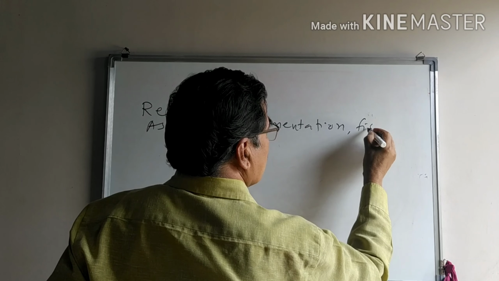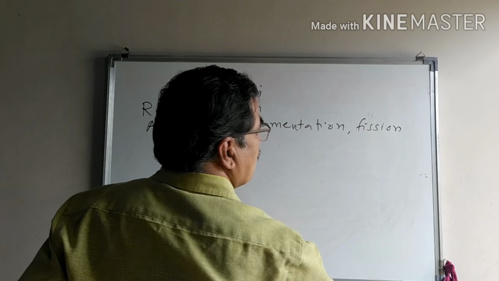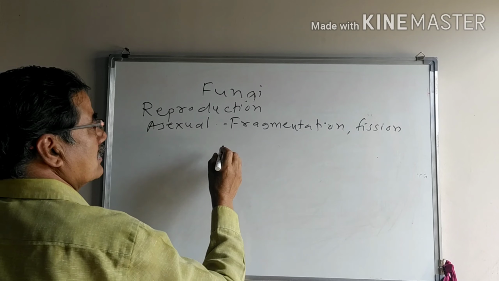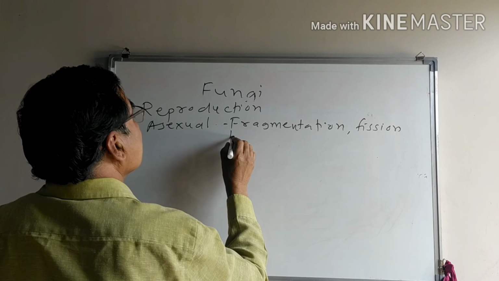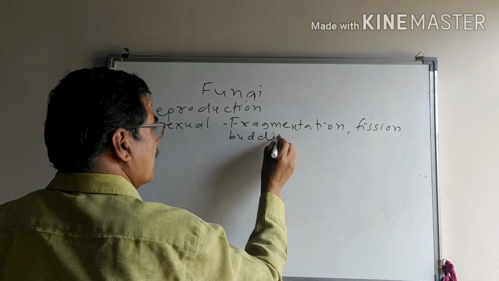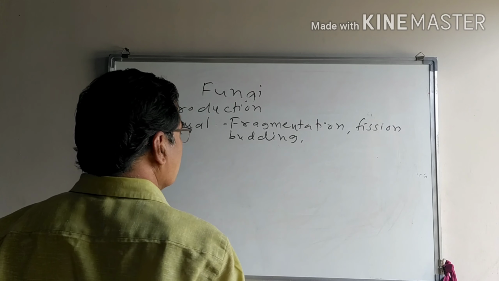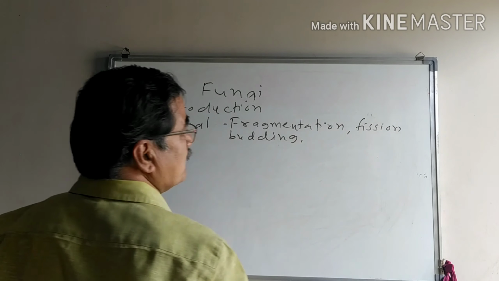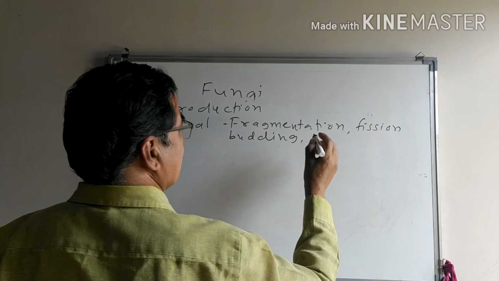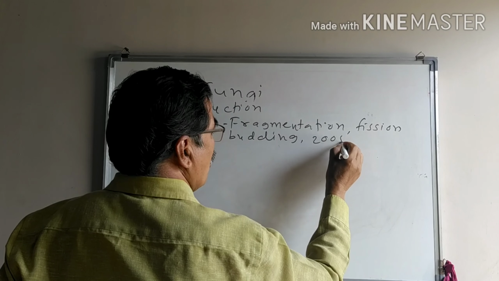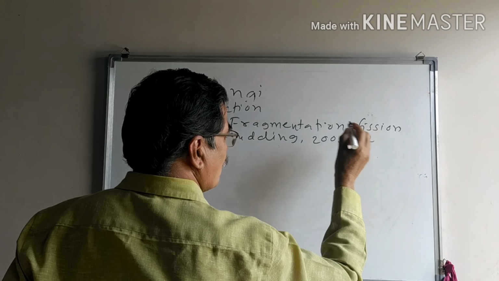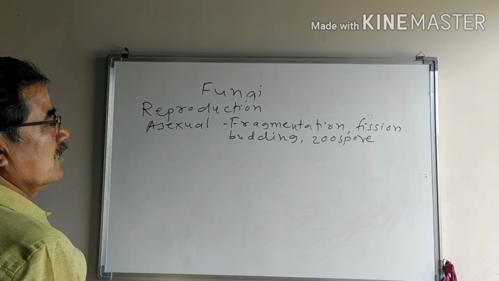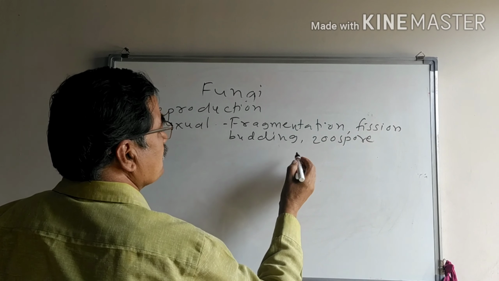There is also reproduction by means of fission, the most common reproduction in the fungi. It is by means of budding. In Saccharomyces, budding takes place. It also reproduces by means of spore formation. Zoospore formation is common in fungi. Asexually, it reproduces by means of zoospores.